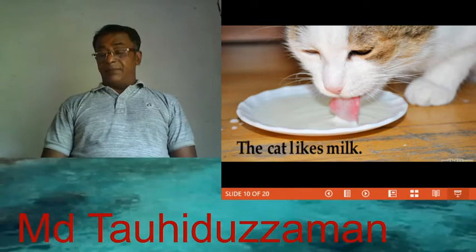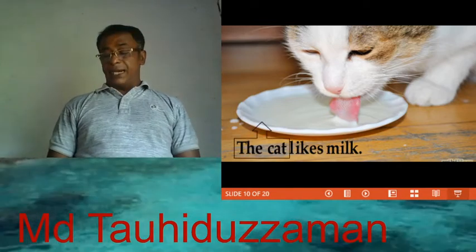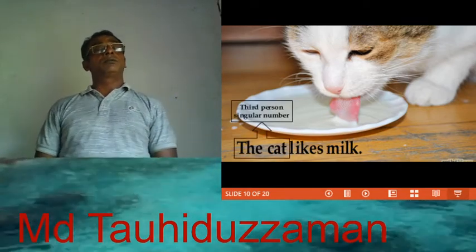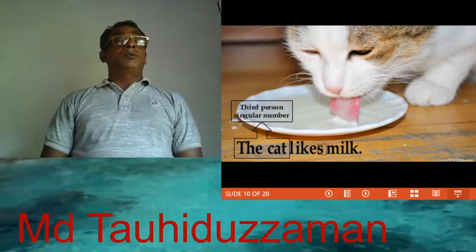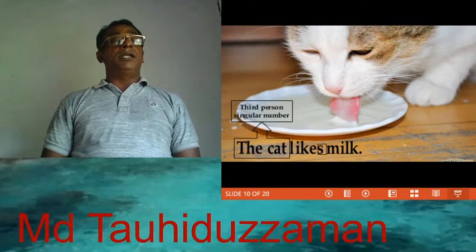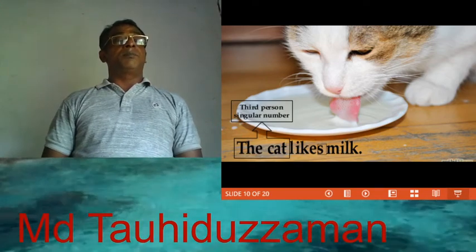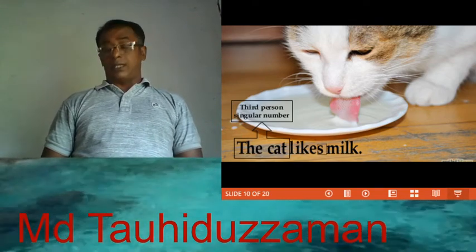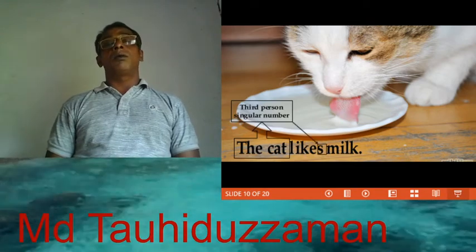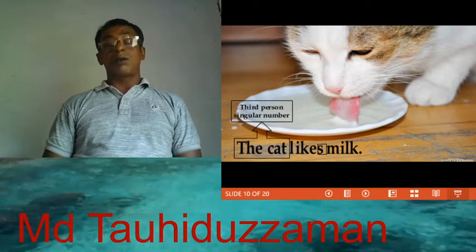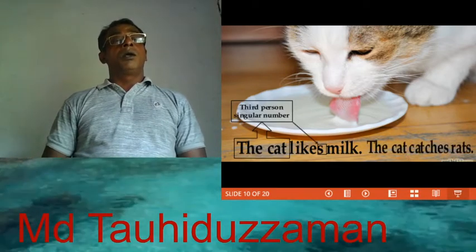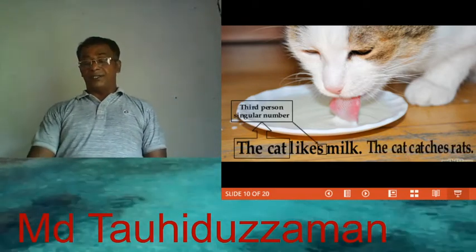The cat likes milk. The cat is third person singular. So S or es is added with the main verb likes milk. The cat catches rats.